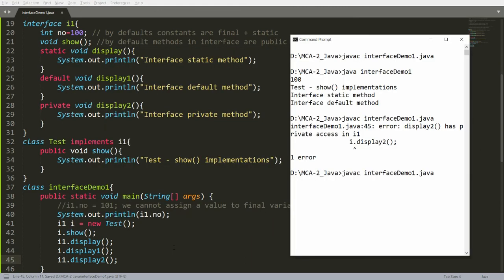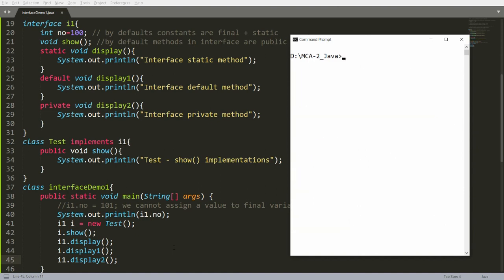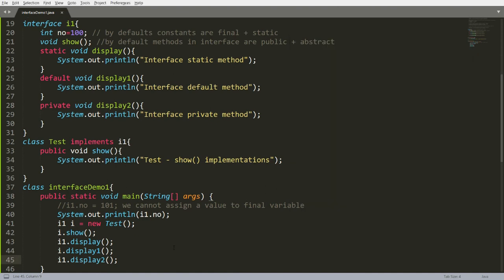If I am writing like this, then also I will get an error because it is not a static method and it has private access. So this is not possible. I.display2 is not possible because it has private access.